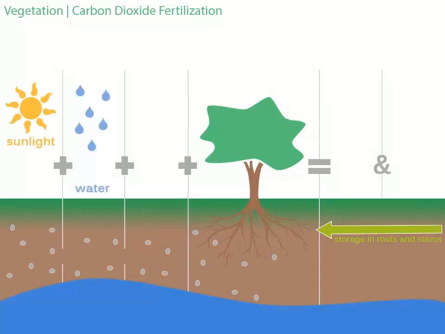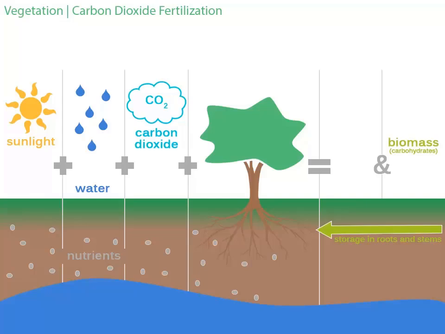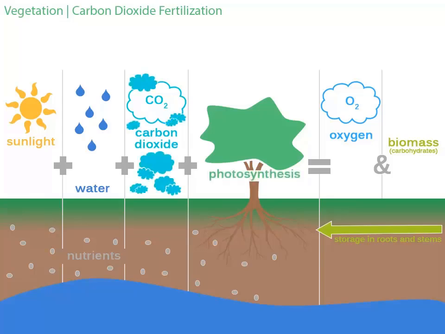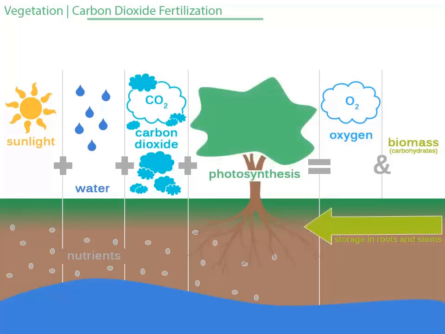Plants use sunlight, water, carbon dioxide, and nutrients to make the carbohydrates necessary for growth, releasing oxygen as a byproduct. This is the process known as photosynthesis. Atmospheric carbon dioxide levels are increasing because of human use of fossil fuels, and some of this extra carbon dioxide in the atmosphere can be used by plants. More carbon dioxide may increase photosynthesis and water use efficiency, creating more biomass. This is known as carbon dioxide fertilization.